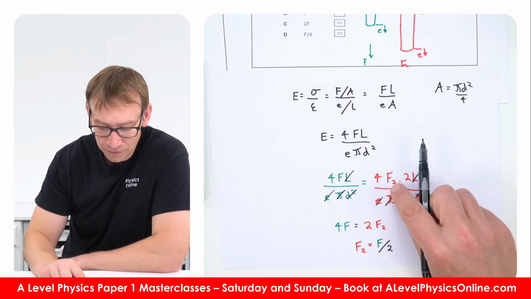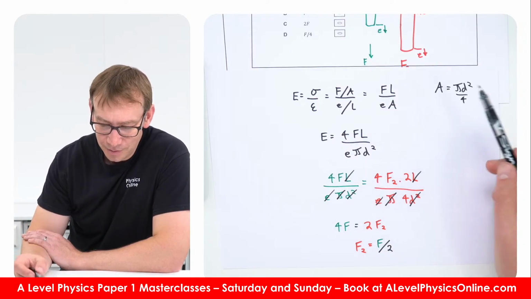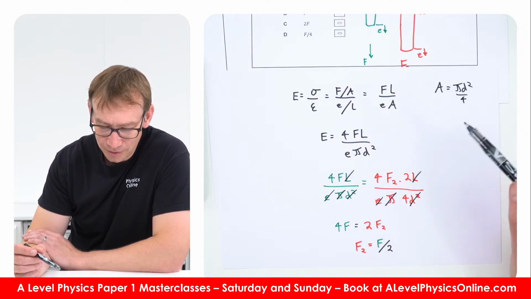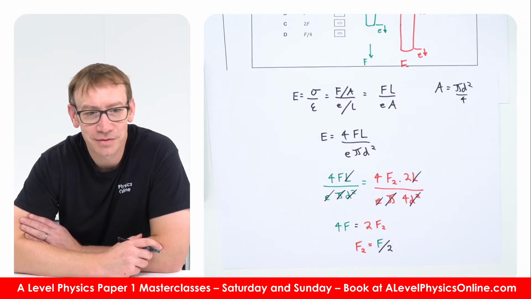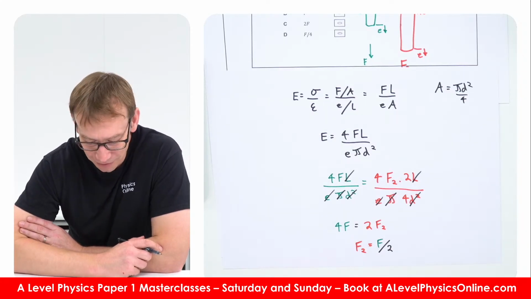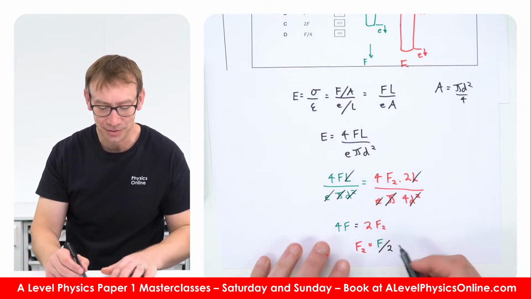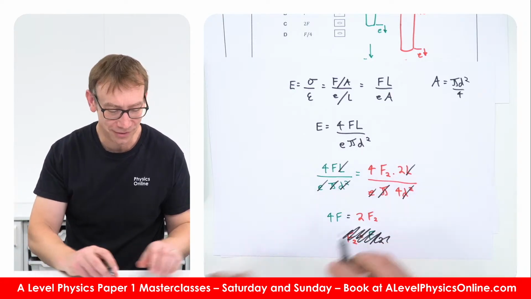So the new force is going to be pi d squared over 4, so 4 pi. We've got a bigger diameter, so we'd have a smaller area. Oh, have I messed up somewhere? Just divided the wrong way round. Just the last step. So yeah, oh yeah, sorry, that's what I did. I was almost there.